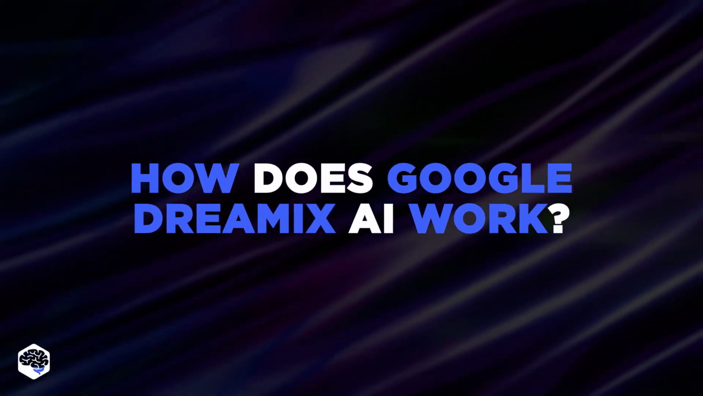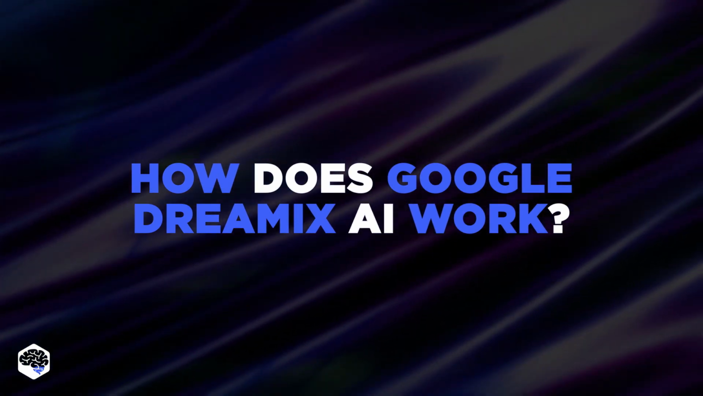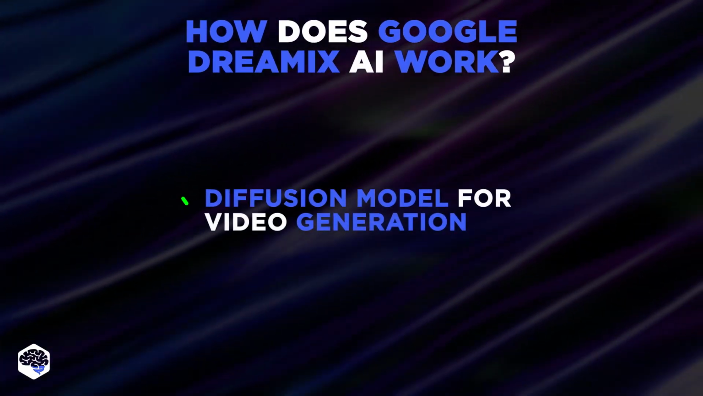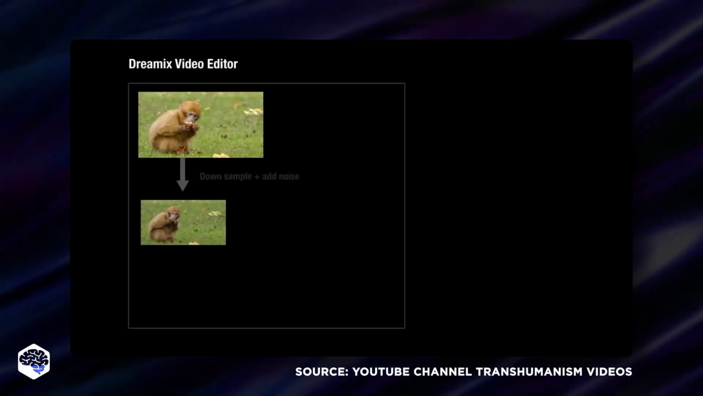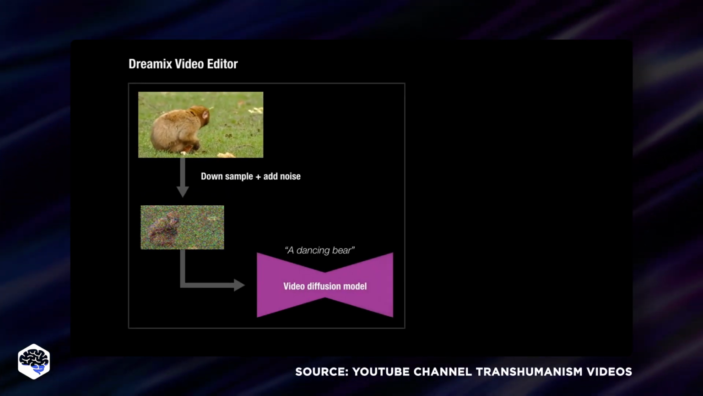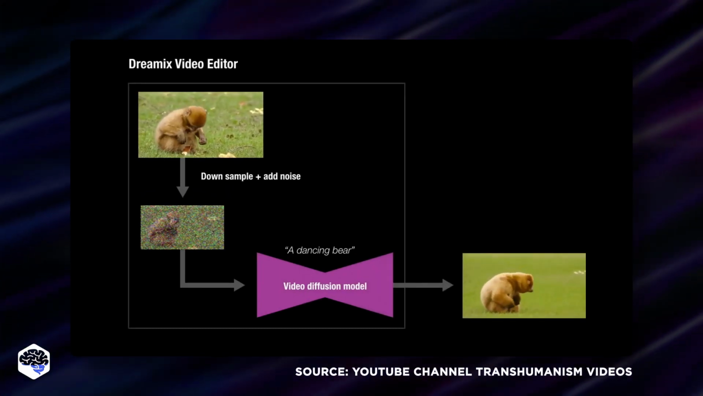So that brings us to our next question, which is, how does the technology work? Shortly put, Dreamix works by using a type of machine learning model called a diffusion model to generate videos. Dreamix first starts with a noisy video and then gradually removes the noise and adds in new information based on the text prompt or image that the user has provided.